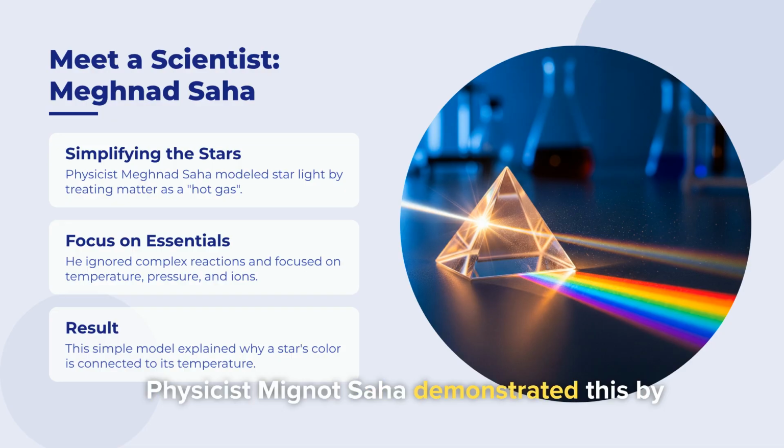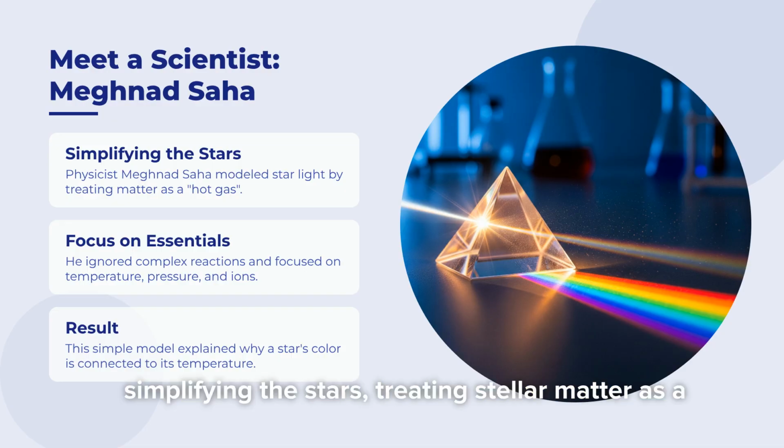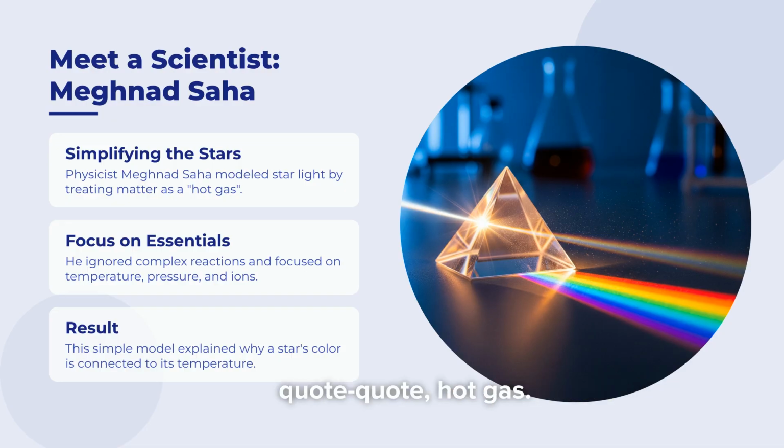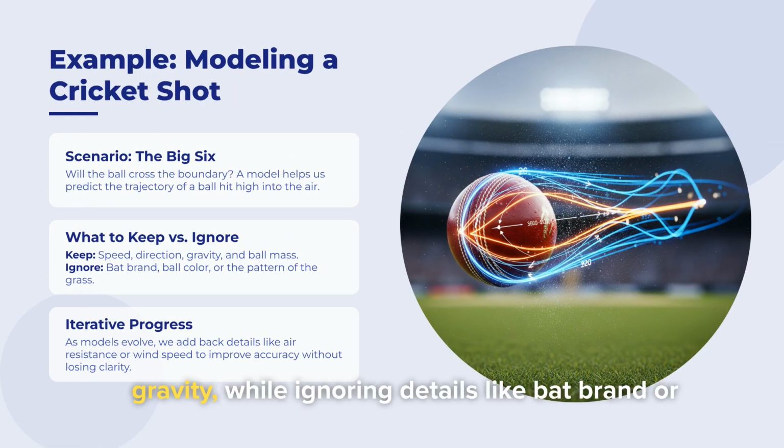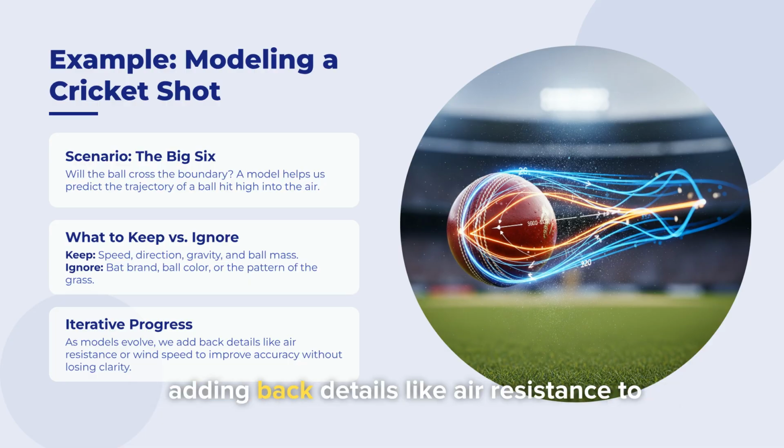Physicist Meghnad Saha demonstrated this by simplifying the stars, treating stellar matter as a hot gas. He ignored complex reactions and focused on temperature, pressure, and ions. This simple model explained the connection between a star's color and its temperature. Consider modeling a cricket shot. We keep essentials like speed, direction, and gravity, while ignoring details like bat brand or grass pattern. As models evolve, we make iterative progress, adding back details like air resistance to improve accuracy.